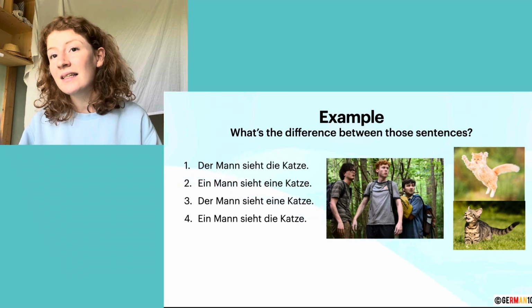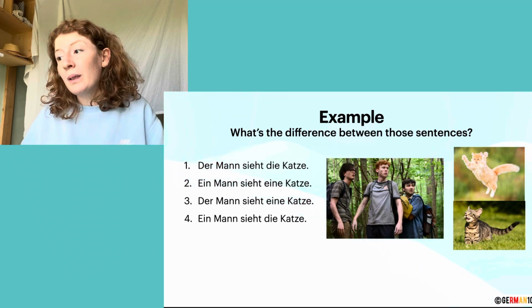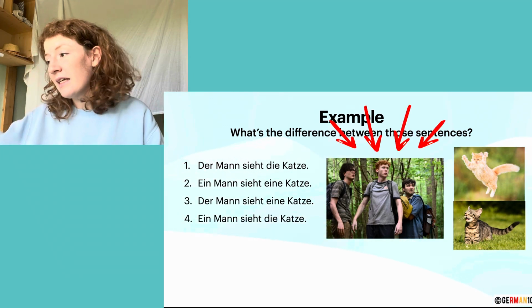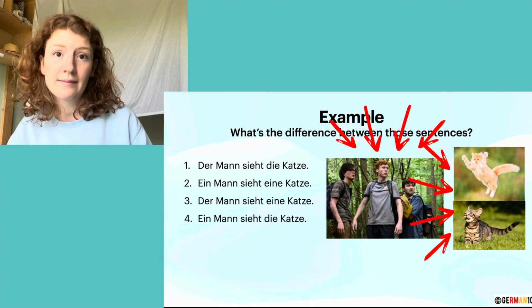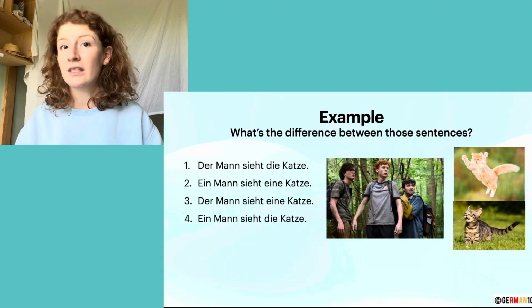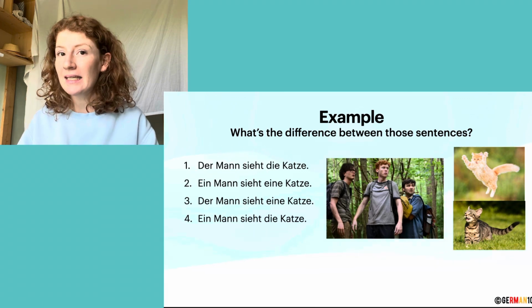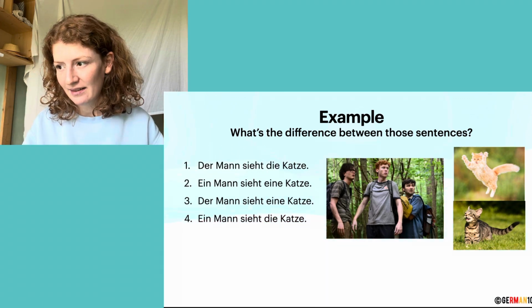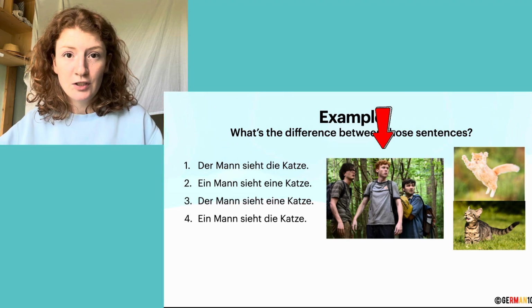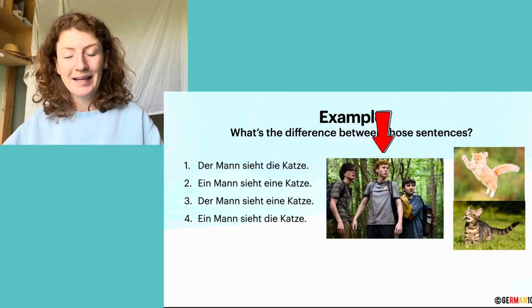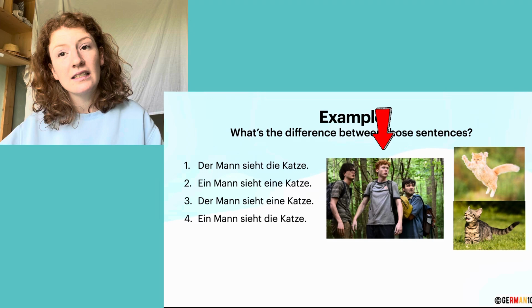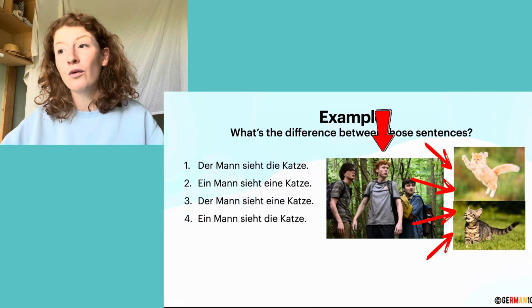The next sentence is ein Mann sieht eine Katze. A man sees a cat. So it could be any of these men seeing any of these two cats. So we don't know that because it's unspecific. The third sentence goes like this. Der Mann sieht eine Katze. So let's go with the ginger man again. Der Mann sieht eine Katze. So the man sees a cat. It could be either one of the cats.